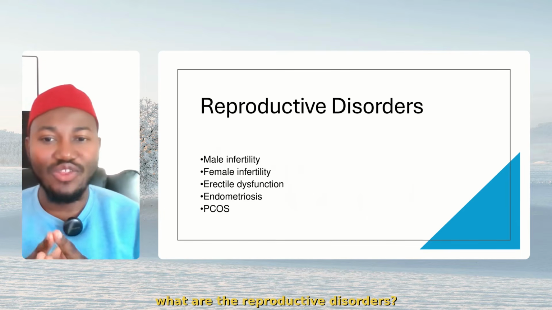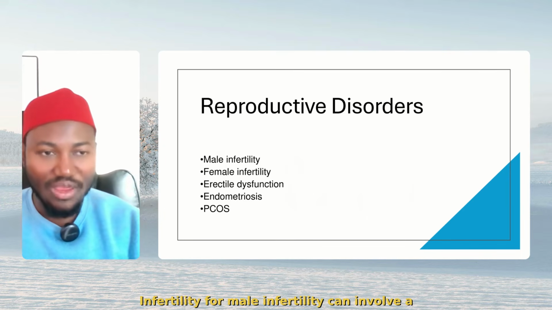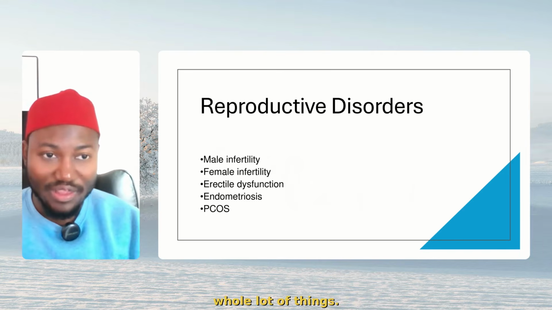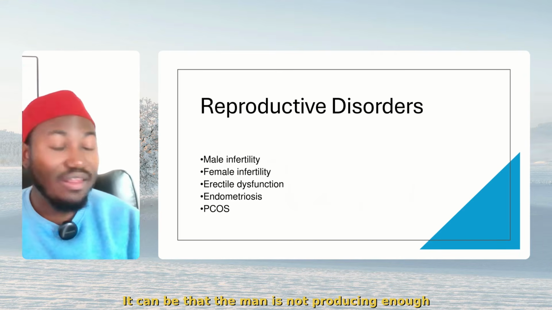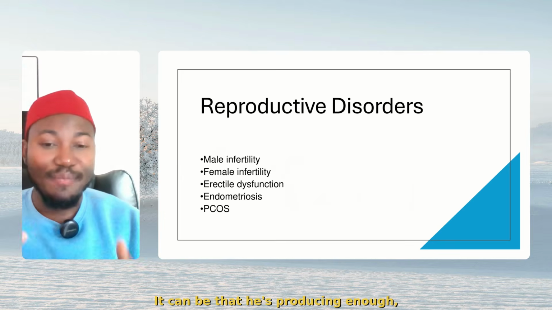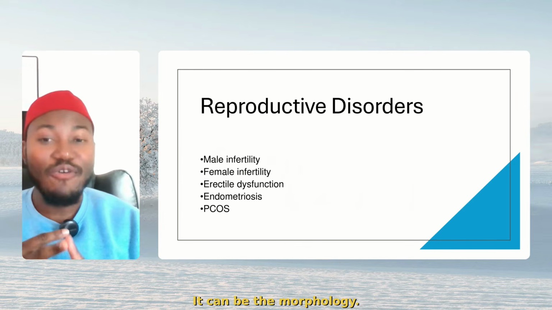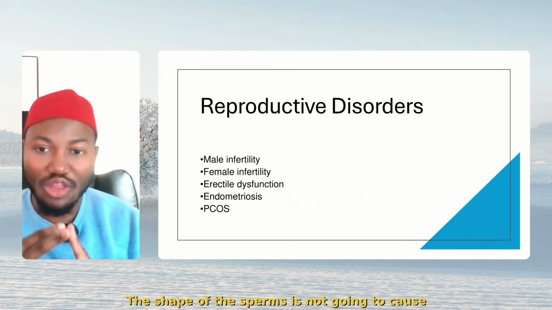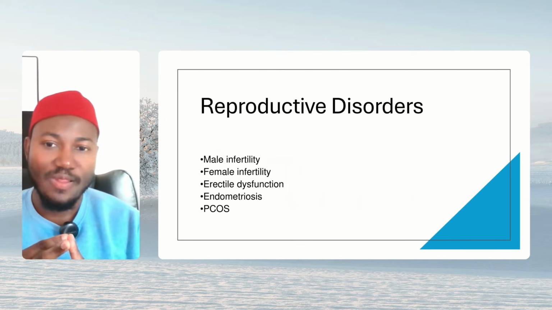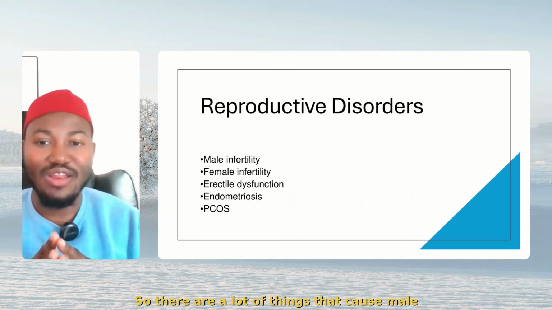Now, what are the reproductive disorders? Infertility for male. Infertility can involve a whole lot of things. It can be that the man is not producing enough sperm. It can be that he's producing enough, but those sperms are not motile. All right? It can be the morphology, the shape of the sperms is not going to cause reproduction. So there are a lot of things that cause male infertility.